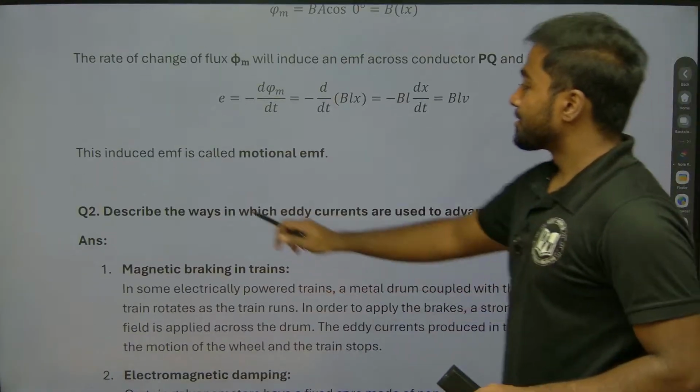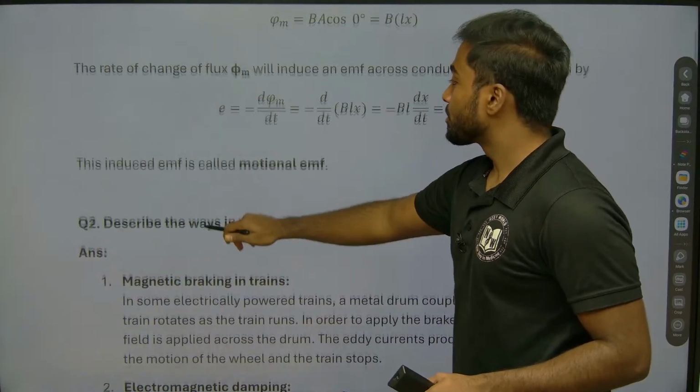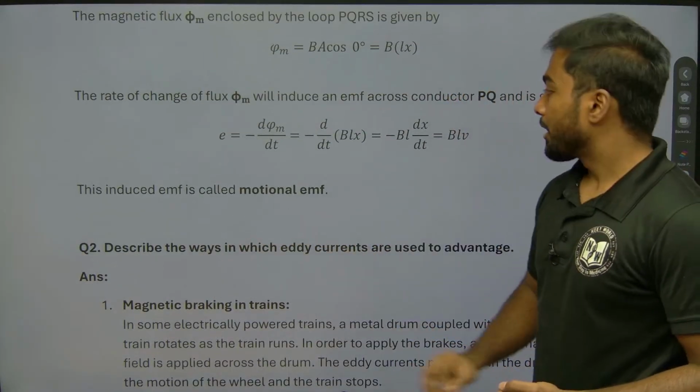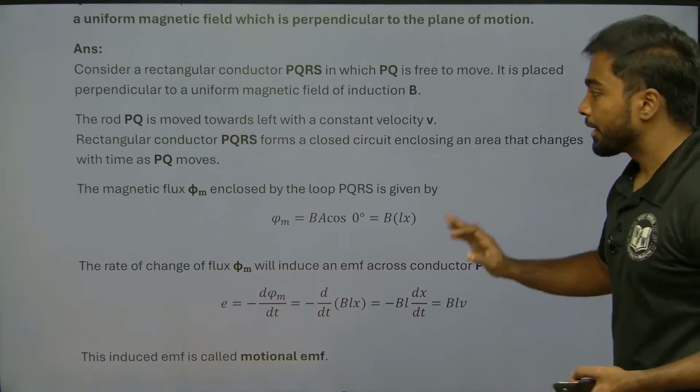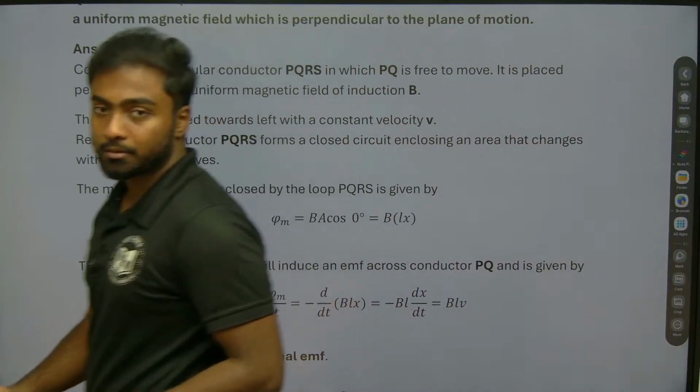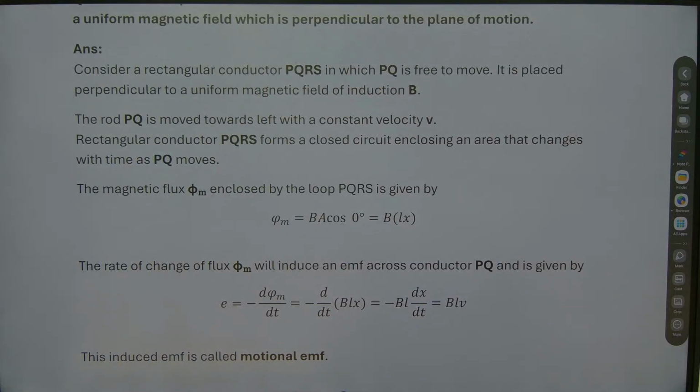So this induced EMF is called motional EMF. That's the thing for the first question, right? You can take a note of this and we can go for the next question. I hope it's clear about the first question, right?